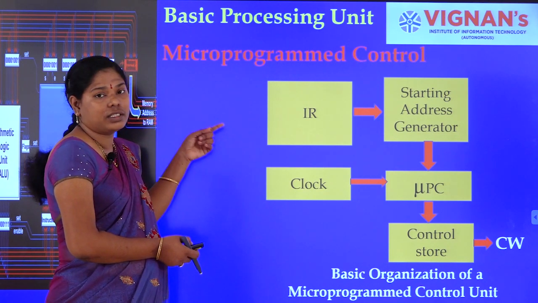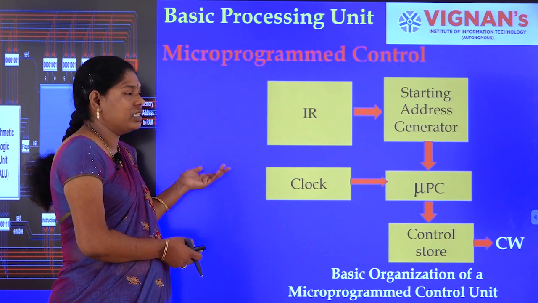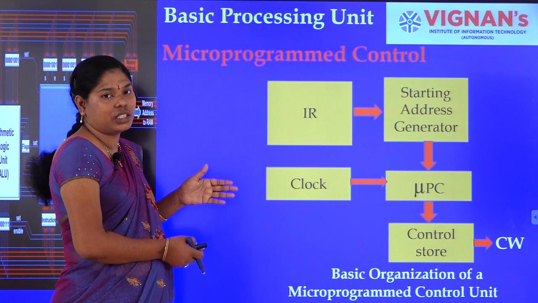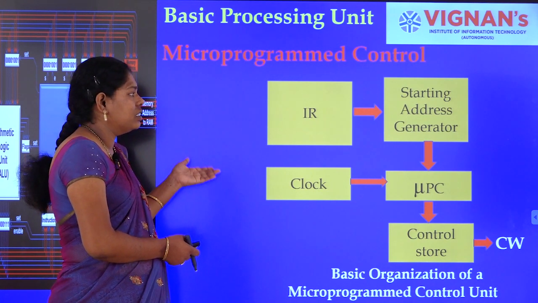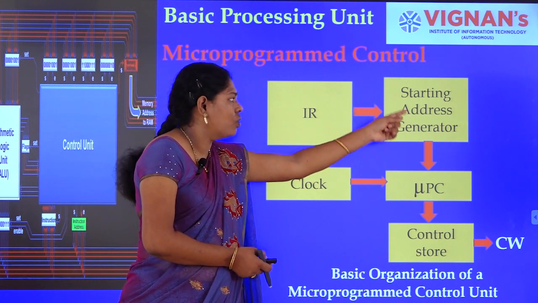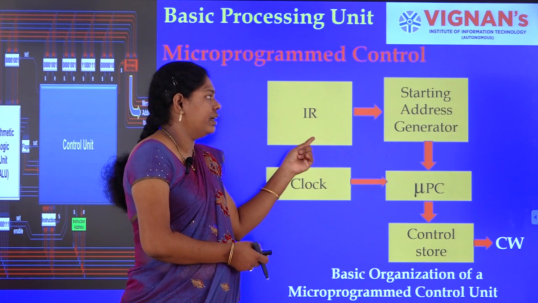In this method we are not considering any branch instructions. If there is a branch, if we want to check the conditional steps, then we go for branch instructions also. For that, this method is not applicable. Here we are generating only the starting address of that micro instruction. We are not modifying that address.